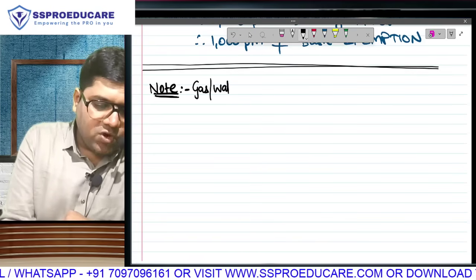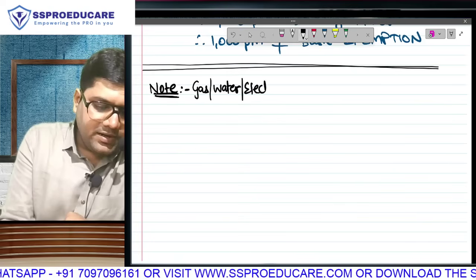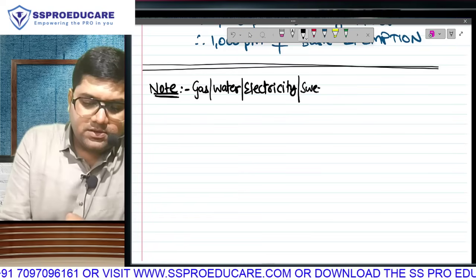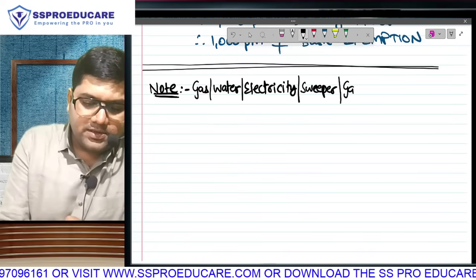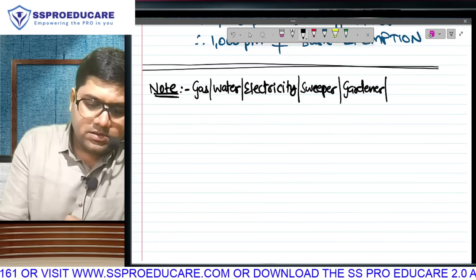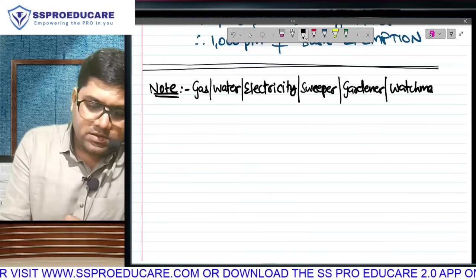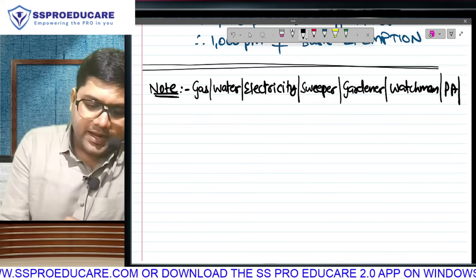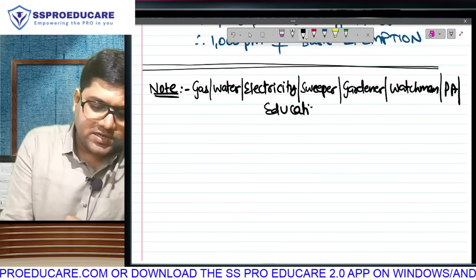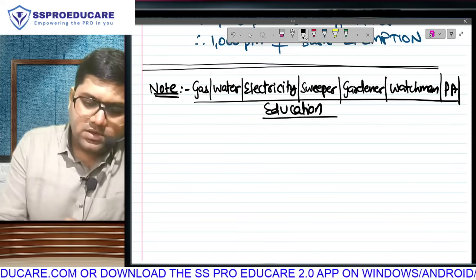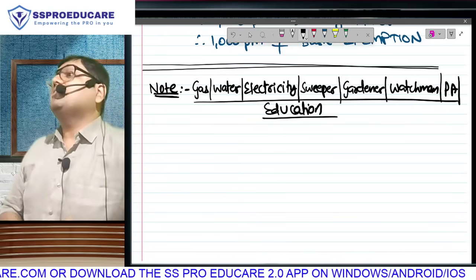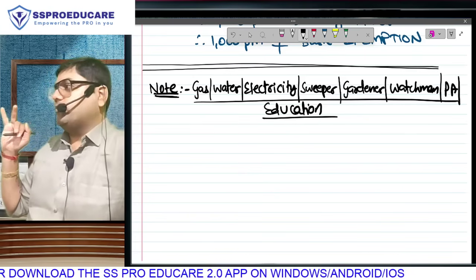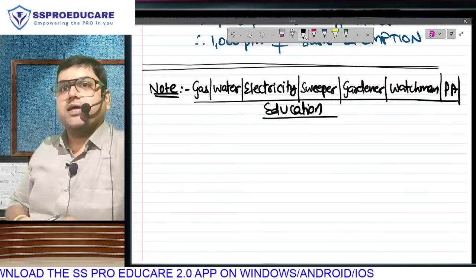Gas, water, electricity. Did we study about them in perquisite number 2? Sweeper, gardener, watchman, personal attendant. Was this perquisite number 3? And education facility, that is perquisite number 4. With respect to this, there is something written in income tax rules. That is, with respect to perquisites 2, 3 and 4, there is something written in income tax rules.